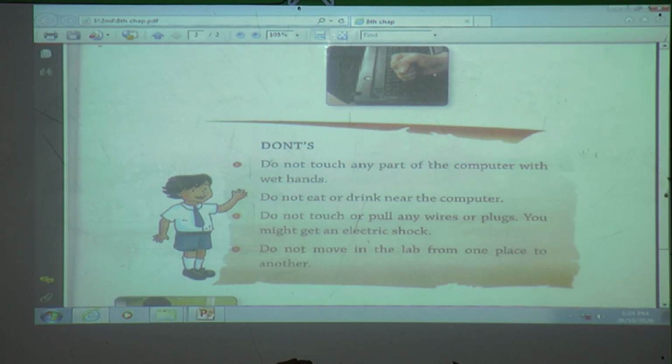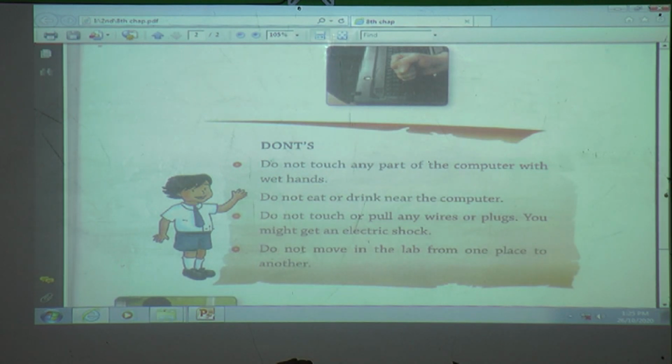Do not touch or pull any wire or plug. Why? Because if you touch or pull, there is a chance you might get an electric shock. That's why do not touch or pull any wire or plug.